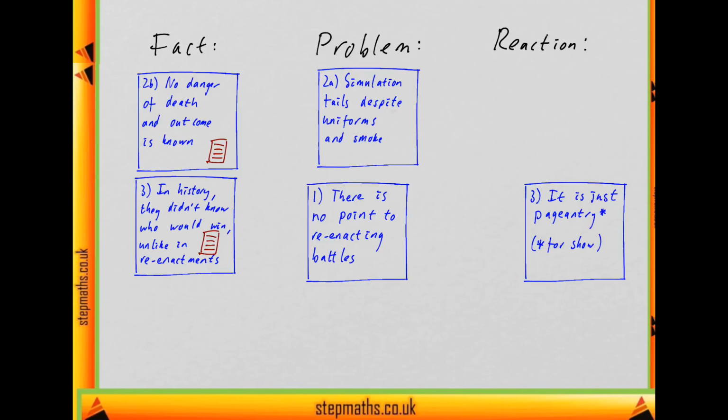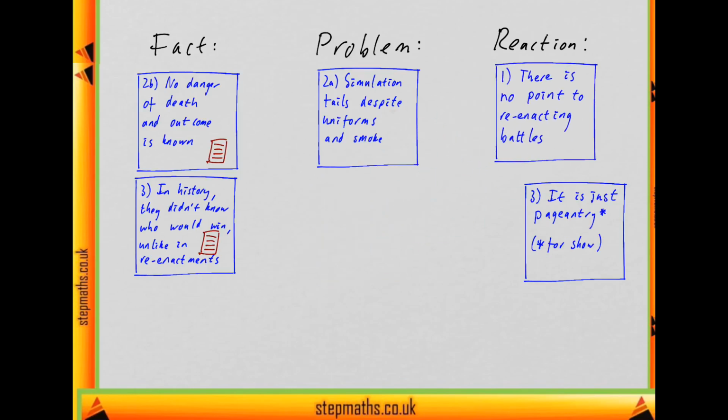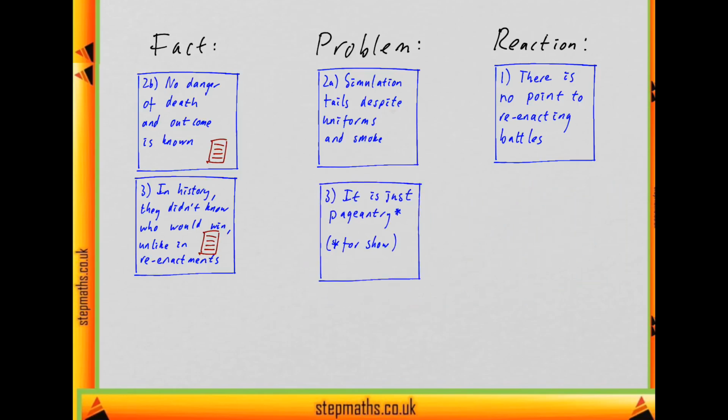So that means it looks like this is going to be the main conclusion everything else supports, and saying it's just for show is part of the problem. So that means it looks like this is our main conclusion. And our main reasoning is that it being a poor simulation or being pageantry is a good reason to think there's no point, but not vice versa, because even if there's no point, that doesn't mean it's for show. There could be some other aspect to it, and even if there's no point, that doesn't mean it fails as a simulation.